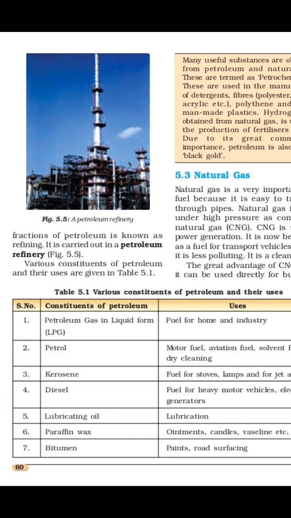Second one, petrol, we are aware of that. It is used as motor fuel, aviation fuel for airplanes, and solvent for dry cleaning. Then third one, kerosene, fuel for stoves, lamps, and for jet aircraft. Diesel, fuel for heavy motor vehicles and electric generators. Lubricating oil for lubrication, in Marathi, in the local language we can say wangan. Then paraffin wax, which is used in ointments, candles and Vaseline.